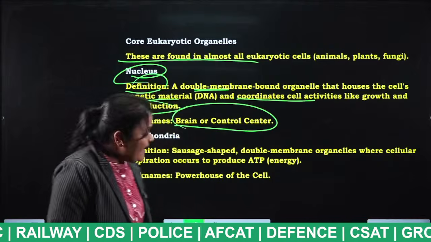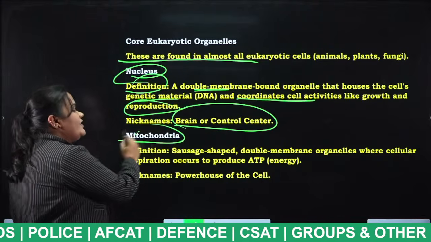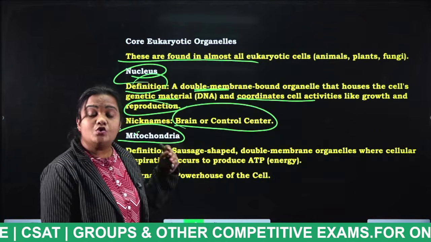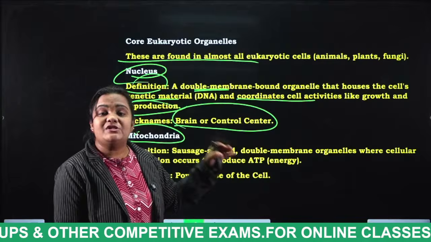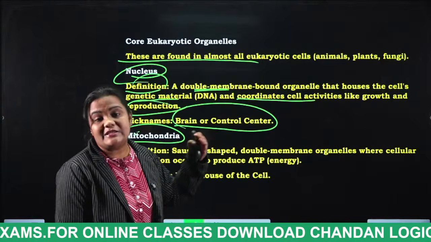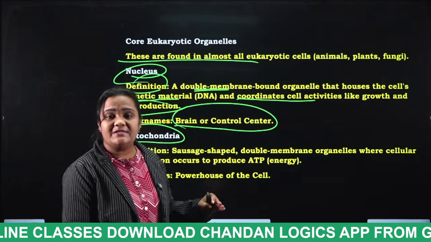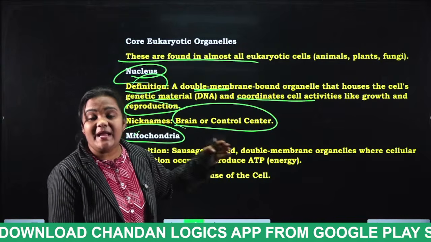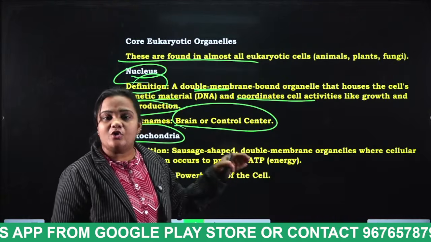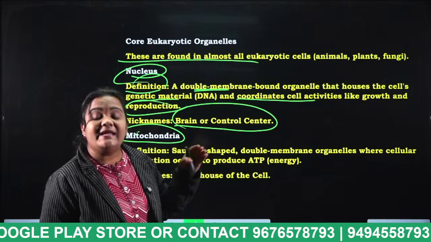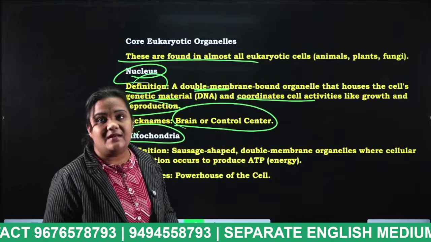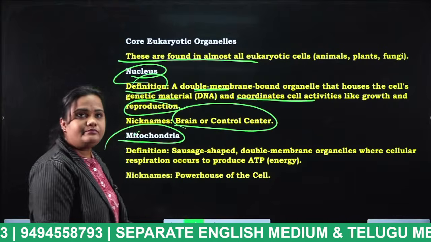Next thing, mitochondria. We all know about this very well, because mitochondria is useful for ATP energy generation. It synthesizes the ATP energy for cellular respiration. What do you mean by ATP? Adenosine triphosphate. And the nickname of the mitochondria is what, students? Powerhouse of the cell. Okay, next.